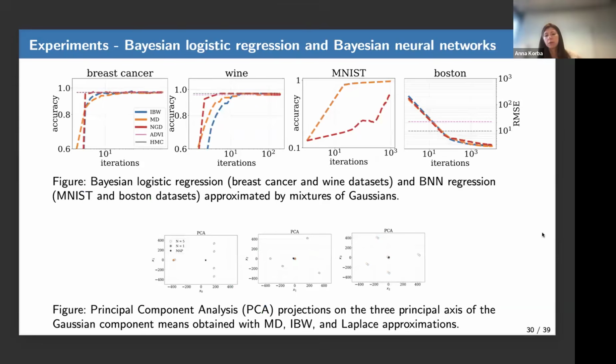And we have more, this I will skip. We have more practical experiments on real data, like real Bayesian posteriors, including logistic regression and Bayesian neural network regression. So if you're interested, have a look at the paper.